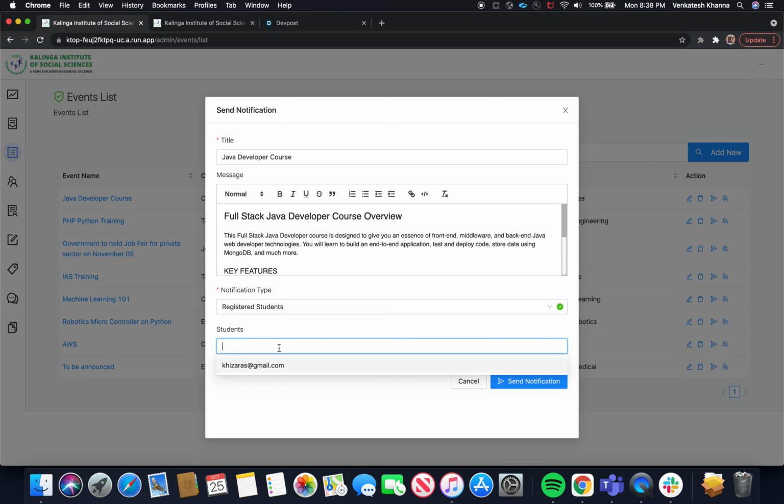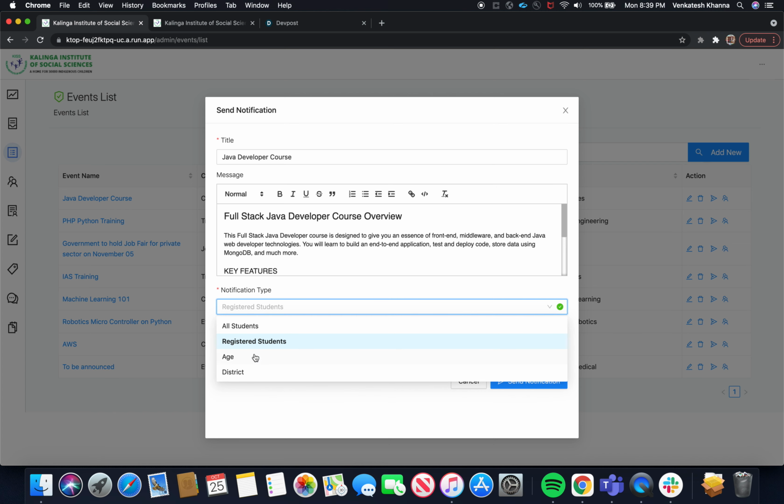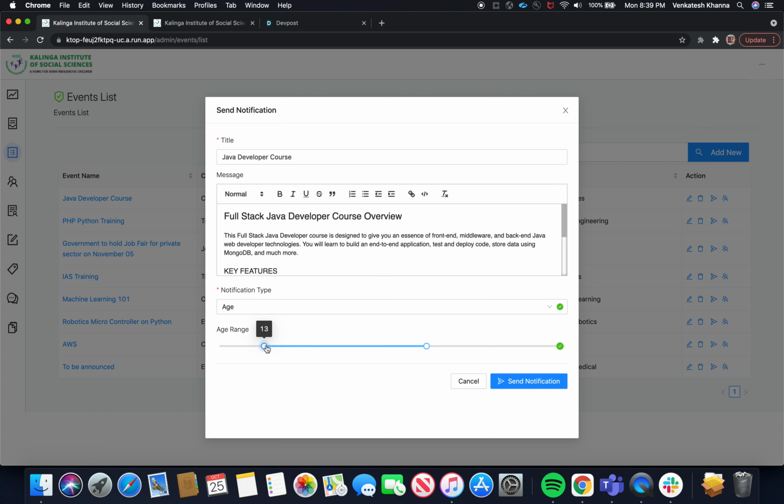Apart from that, if you don't want to send to all the registered users, you can also send to customized email IDs here. And if it is specific to an age, like less than 21 years, you can filter the range here. For example, to send only to ages between 7 and 18, you can select this and send the notification. In the back end, it will do the validations and pick only the students who fall under this age range, and then it will be sent.